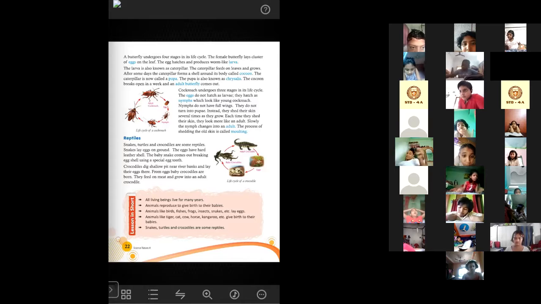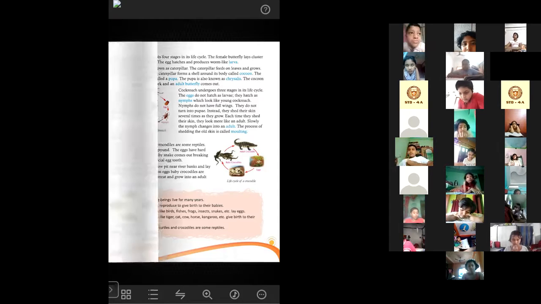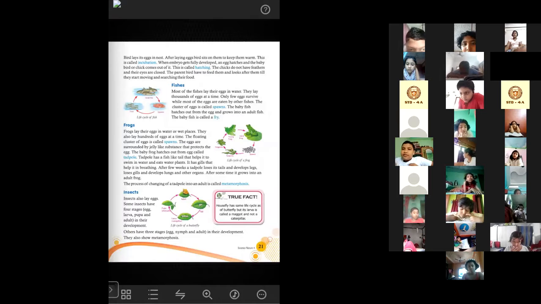The caterpillar is now called a pupa. The pupa is also known as chrysalis. The cocoon breaks open in a few weeks and the adult butterfly comes out. So this is the life cycle of a butterfly.